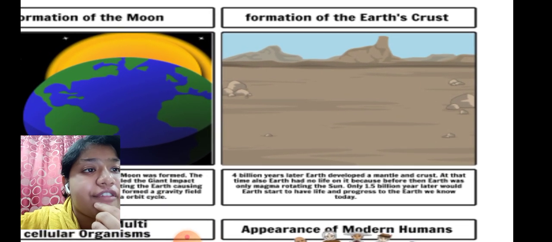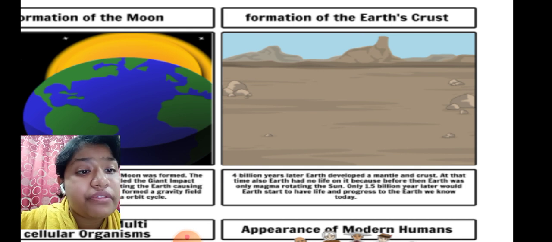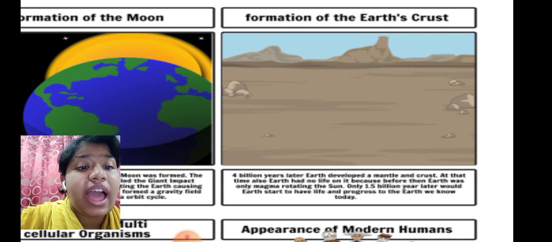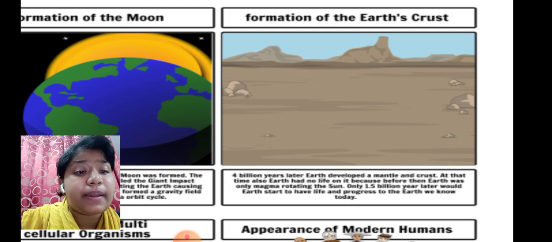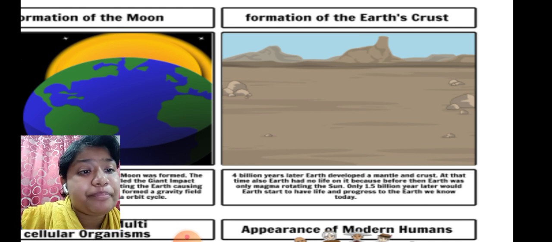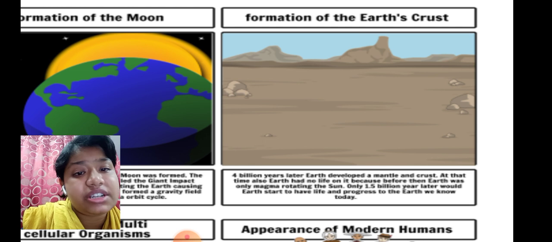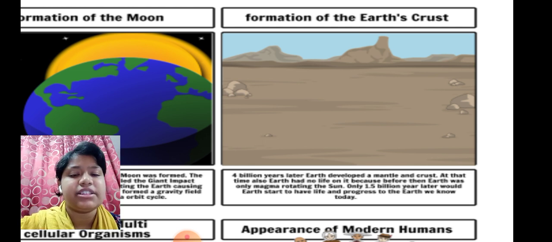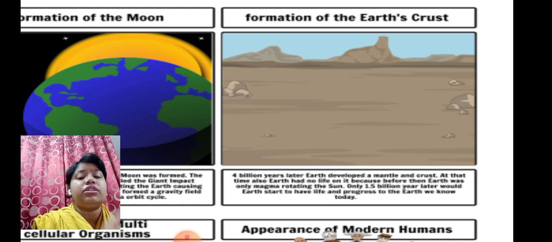Next, we have the formation of the Earth's crust. 4 billion years later, Earth developed a mantle and a crust. At that time, Earth had no life. Life developed slowly.